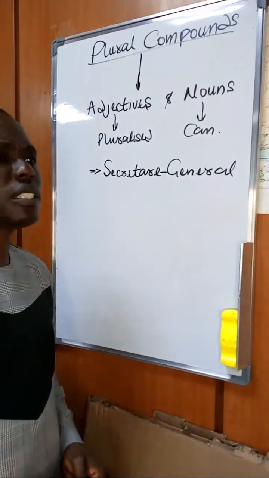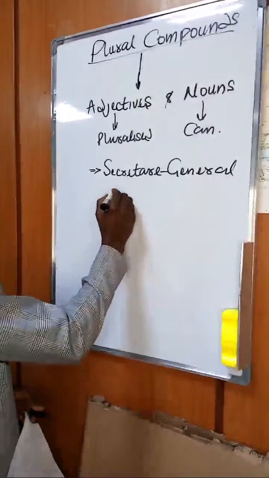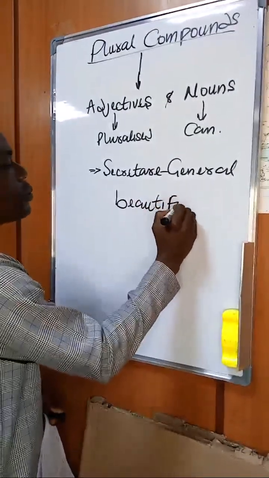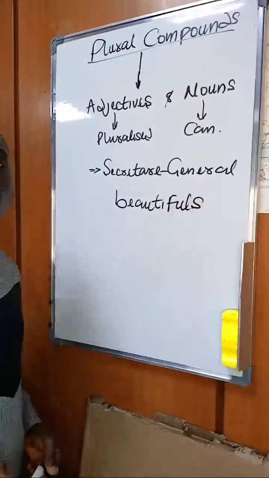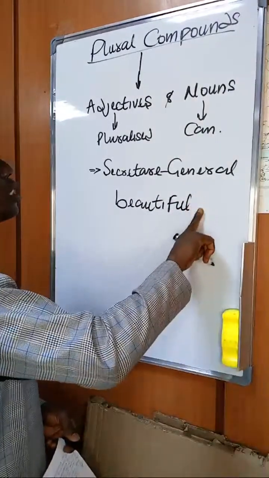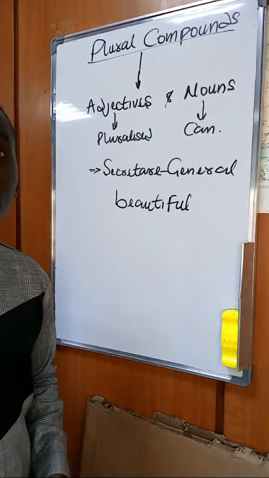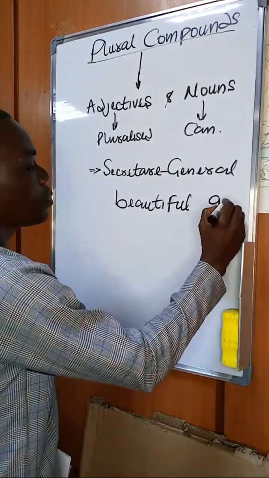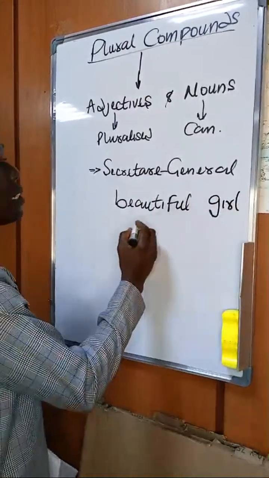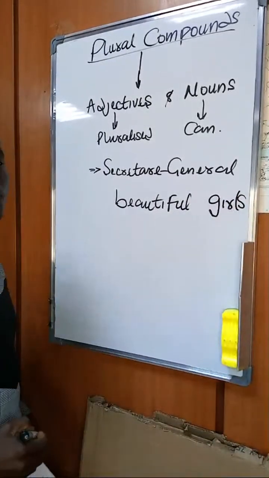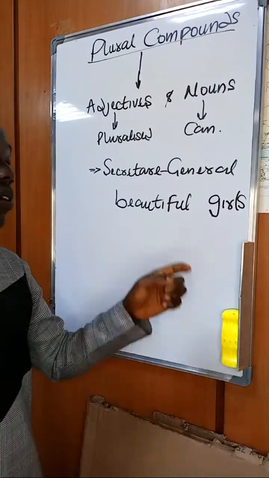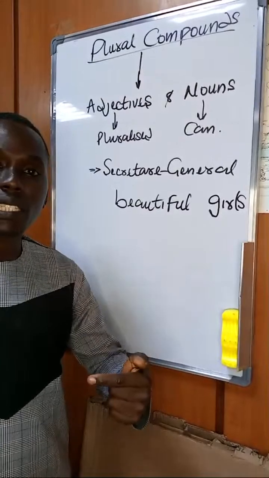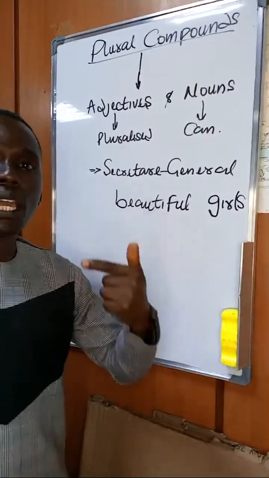Now, have you ever seen anybody say "beautifuls"? No, because the S shouldn't be there. It's an adjective that qualifies a noun, which can be what? Girl. So I can say "beautiful girls." So you see, I want you to bear in mind that adjectives can never be pluralized.